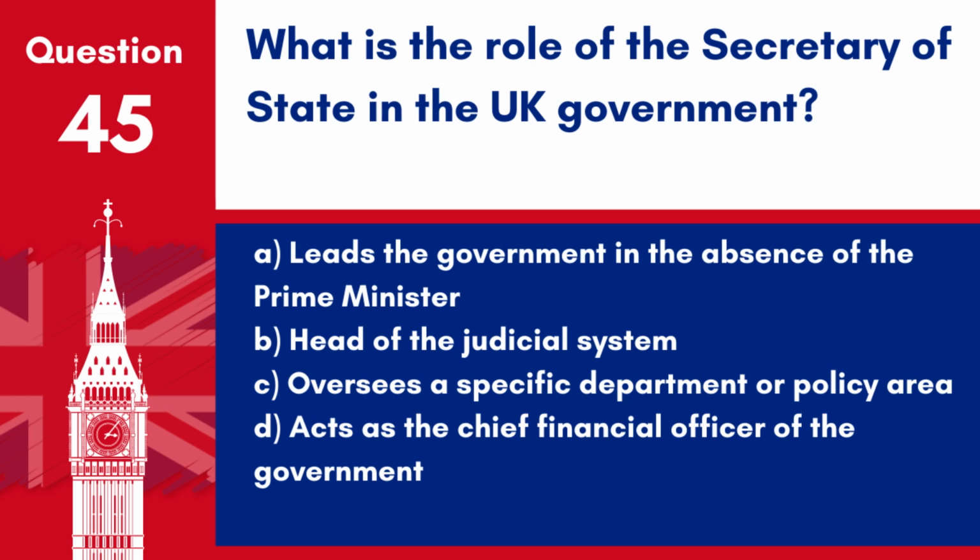Question 45. What is the role of the Secretary of State in the UK government? A. Leads the government in the absence of the Prime Minister. B. Head of the judicial system. C. Oversees a specific department or policy area. D. Acts as the Chief Financial Officer of the government.